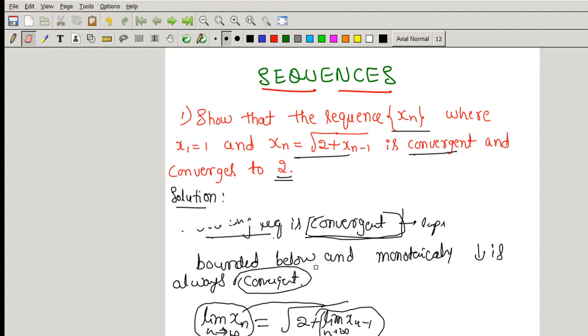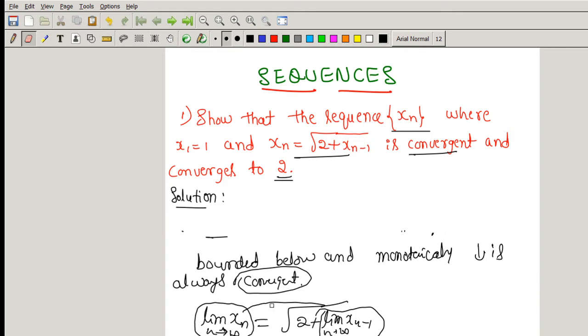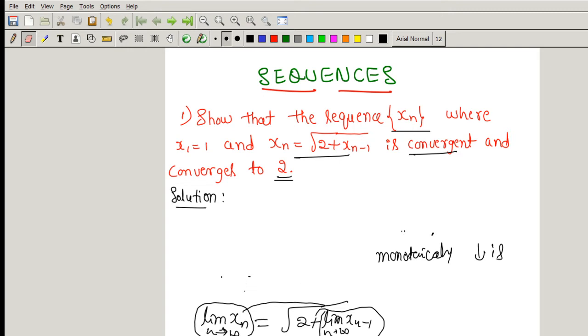A sequence xn is monotonically increasing if xn is less than or equal to xn plus 1 for all n belongs to N. If this condition is satisfied, then xn is said to be monotonically increasing.